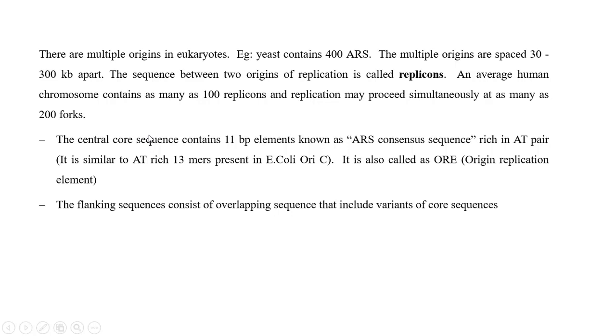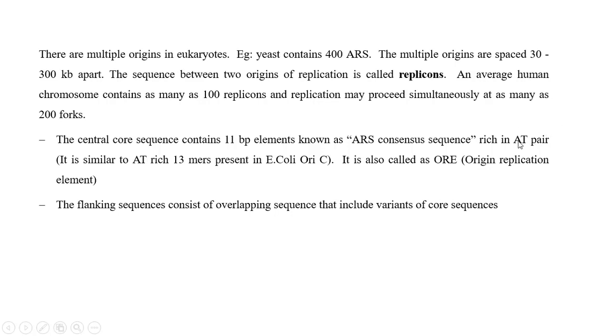The central core sequence contains 11 base pair elements known as ARS, autonomously replicating sequence, that are rich in AT because it is easy to unwind by helicase activity. In DNA, adenine pairs with thymine by 2 hydrogen bonds, and guanine pairs with cytosine by 3 hydrogen bonds.